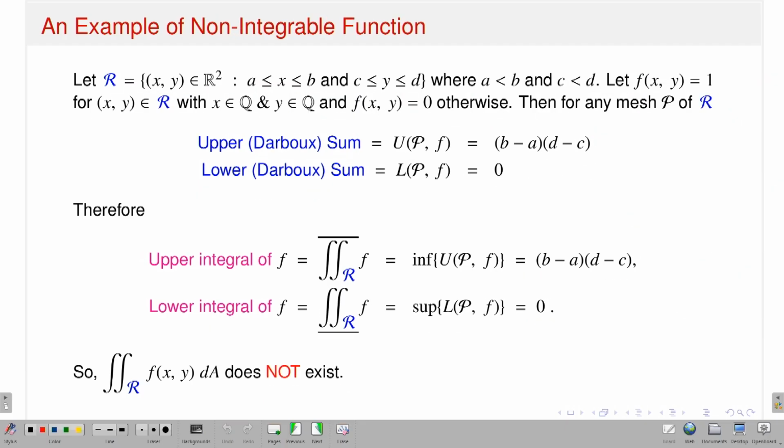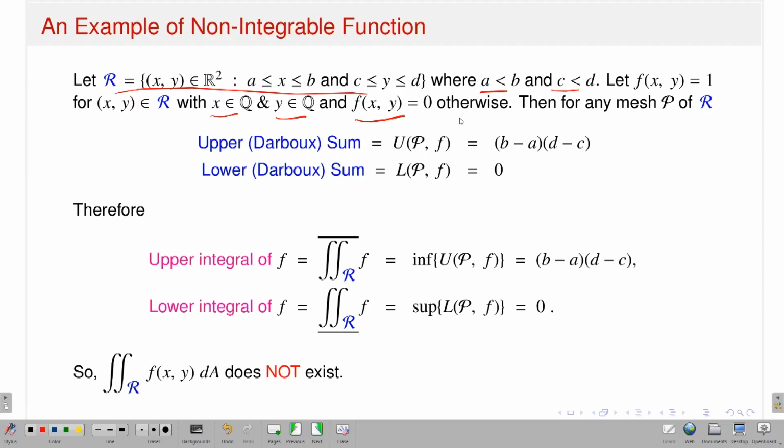However, let me give another example, which is a non-integrable function. Again I have the same bounded rectangular region, that means x runs between a and b and y runs between c and d, where a is less than b and c is less than d. This time I consider a function f(x,y) on R which takes the value 1 if x is a rational number and y is a rational number, and f(x,y) is 0 otherwise. This kind of function you know, right? In the single variable case, f(x) is equal to 1 if x is rational, 0 if x is irrational, or the other way around.